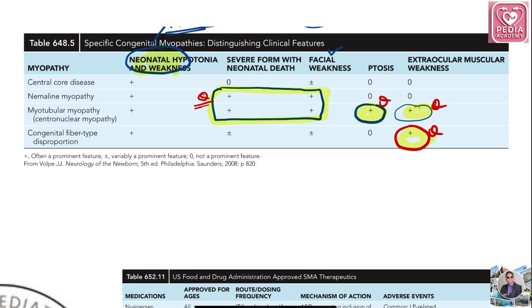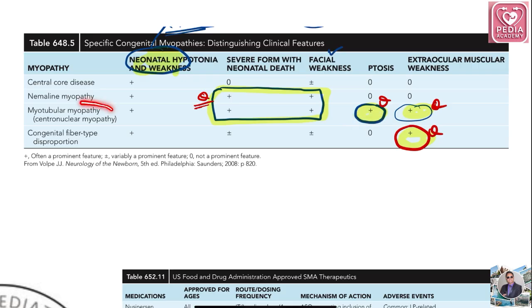We'll discuss these under the heading of neonatal hypotonia and weakness, severe form, facial weakness, ptosis, extraocular muscle involvement. Just remember one thing, I'm an unconventional teacher generally. So see, ptosis is present in which condition?